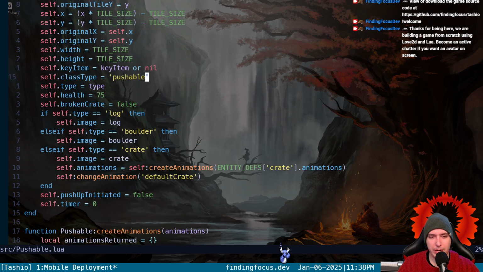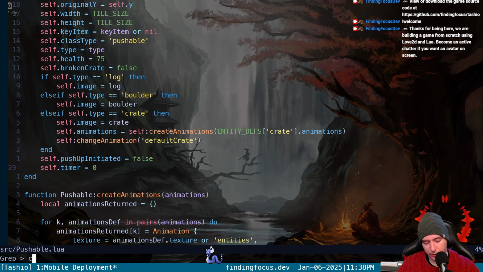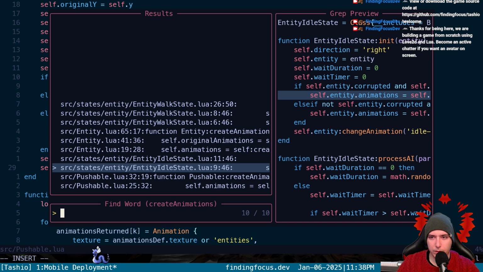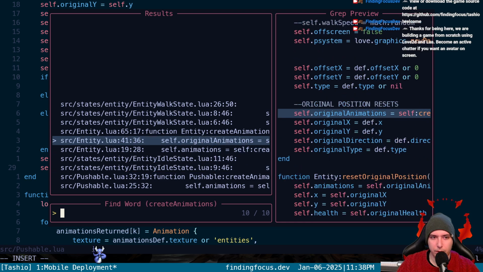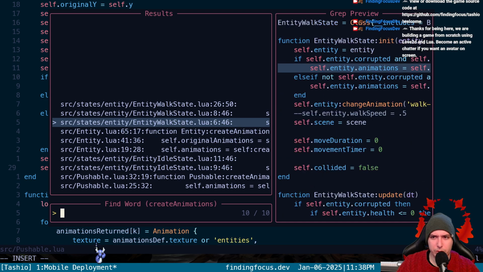Now, when we create animations for anything, like create animations for our player, where is our player? Oh my god, we have two.